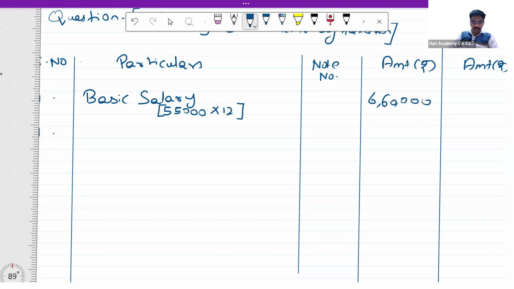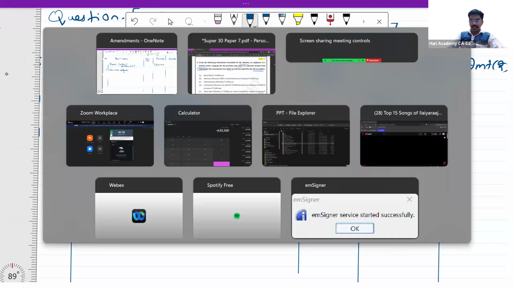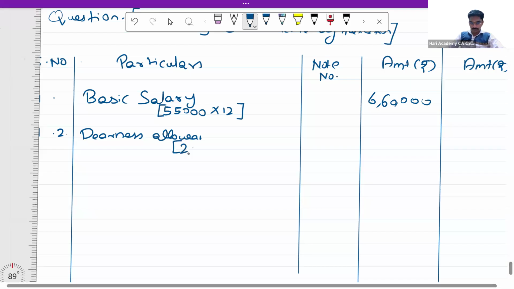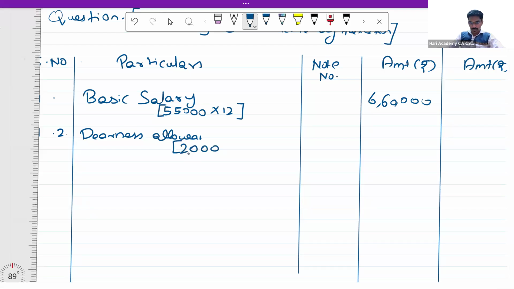Next, point number 2 is dearness allowance. Dearness allowance is 20,000 per month. This is 2,40,000. So the total comes to 9 lakhs.